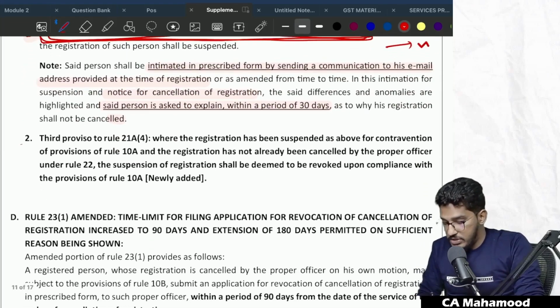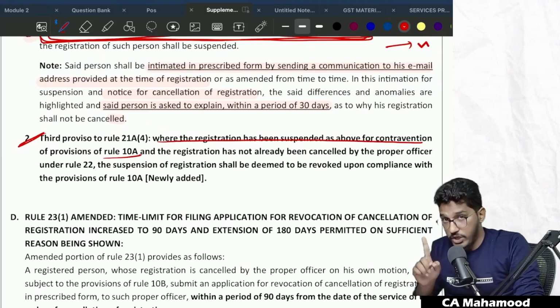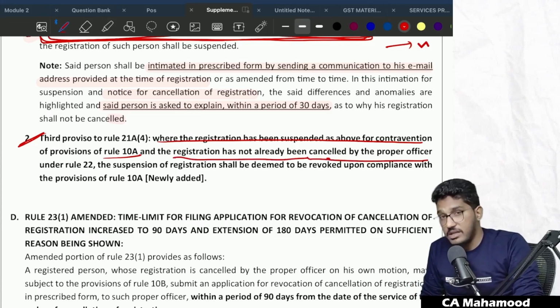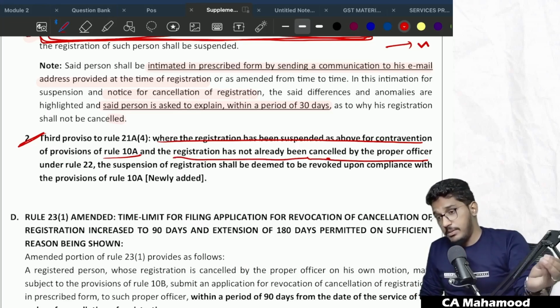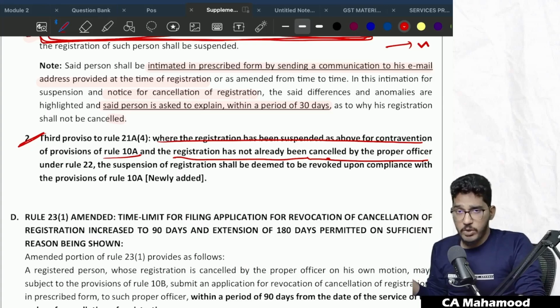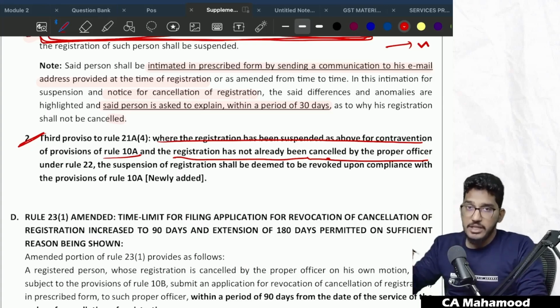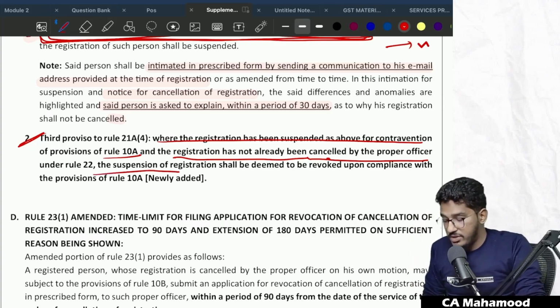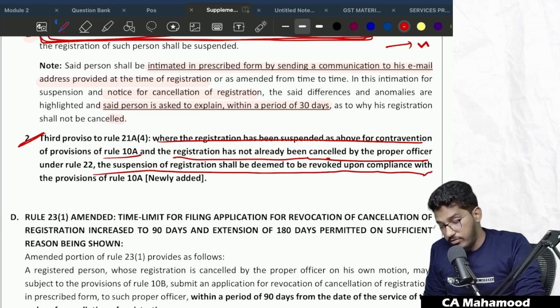So that is another provision they have added, where the registration has been suspended as above for contravention of the provisions of Rule 10A, where you did not furnish the bank account details, and the registration has not already been cancelled by the proper officer. See, if the registration is already cancelled, then there is nothing you can do. But if your registration is just suspended, before cancellation by the proper officer, if you have submitted the bank account details, the suspension of registration shall be deemed to be revoked upon compliance with the provisions of Rule 10A.